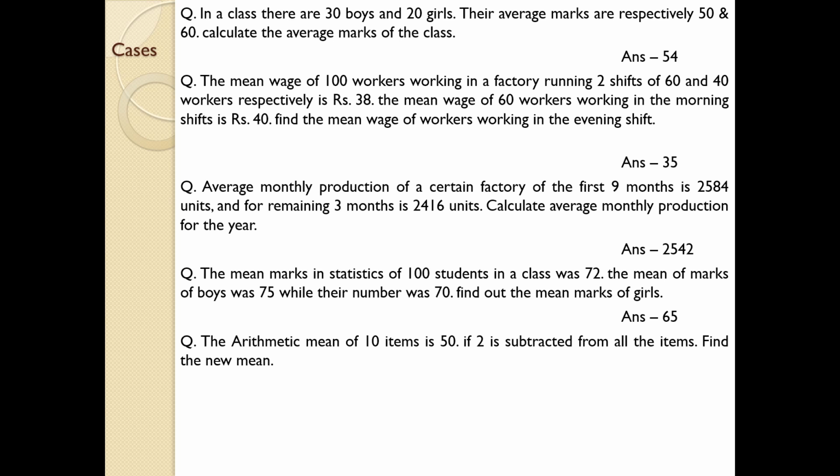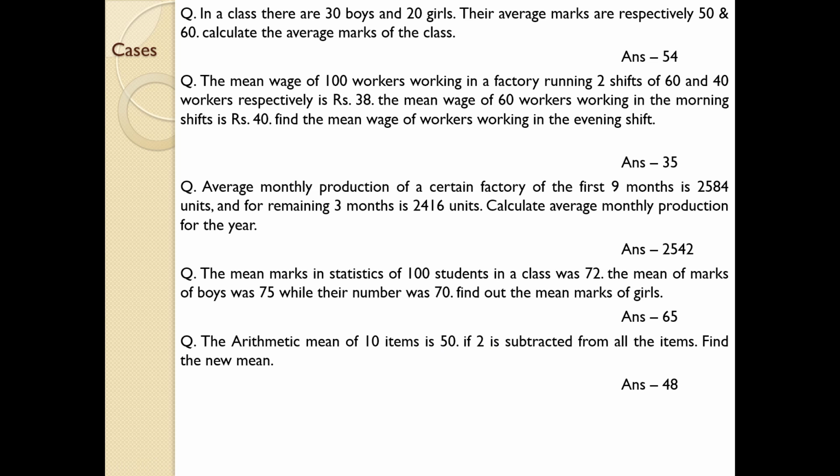Okay, this one is not a part of the question which we have discussed. It is very easy one. Just remember, whenever a mean of certain details is given, here the mean of 10 items is 50. If 2 is subtracted from all the items, find the new mean. It is very easy. Here the mean is 50. If 2 is subtracted from each of the items, the answer will be 48. It's very simple. Just deduct 2 from mean. Then you will get the answer. That is a step. There is no other further steps regarding that.